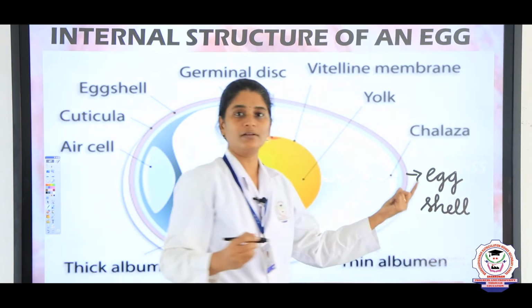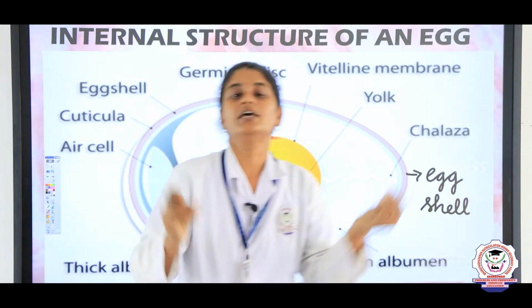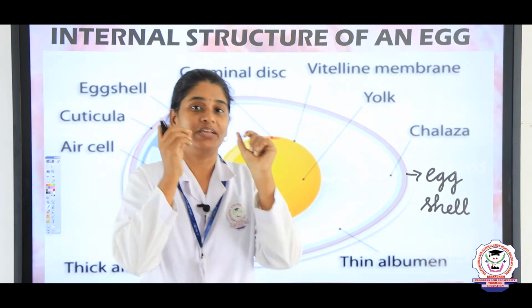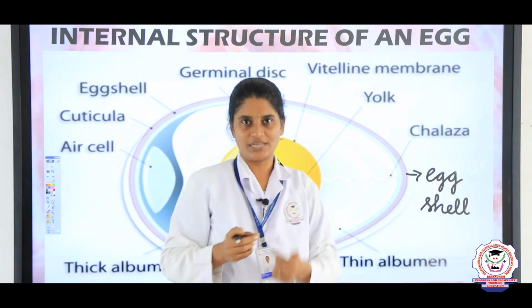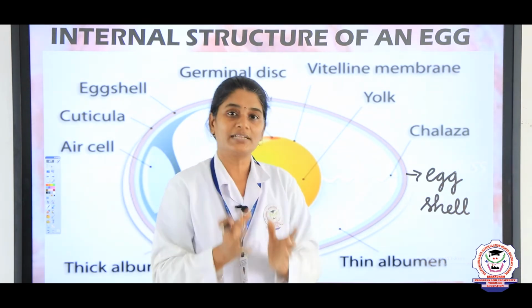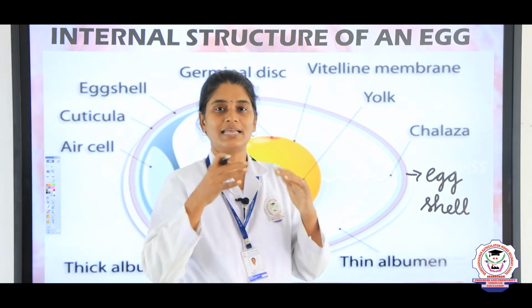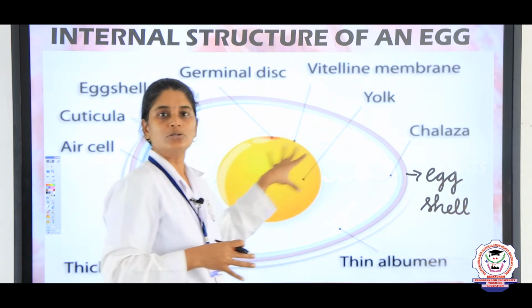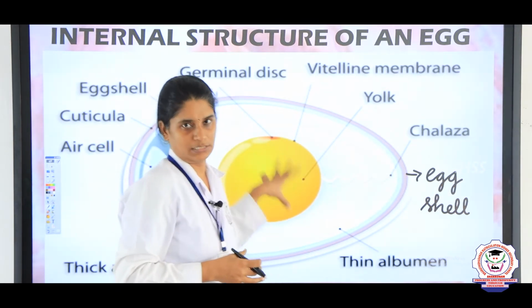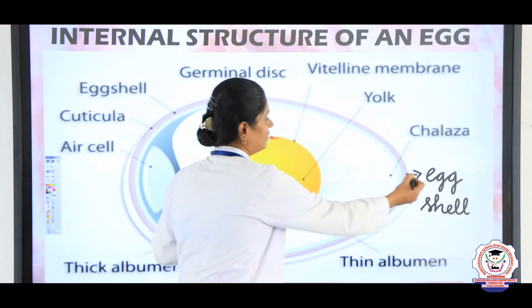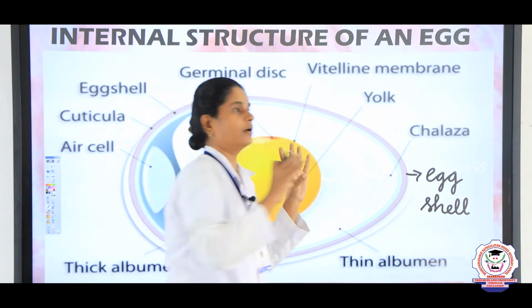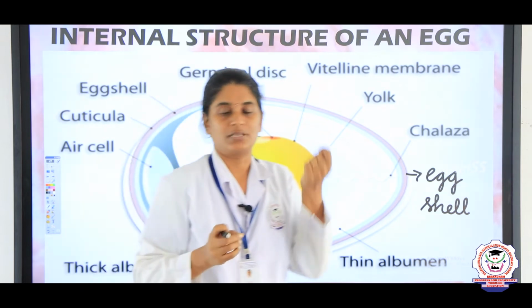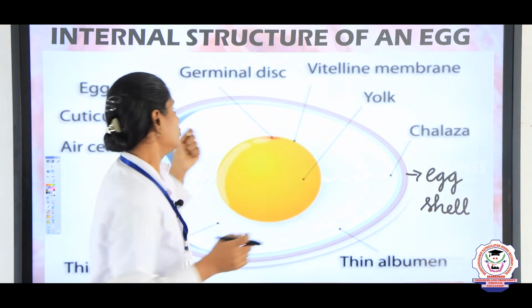The egg shell you can see, it will be very thin and very hard. This outer layer is known as the egg shell, and this egg shell protects the baby inside. So once we go past the shell, you can see here a very jelly-like substance, a white jelly-like substance.